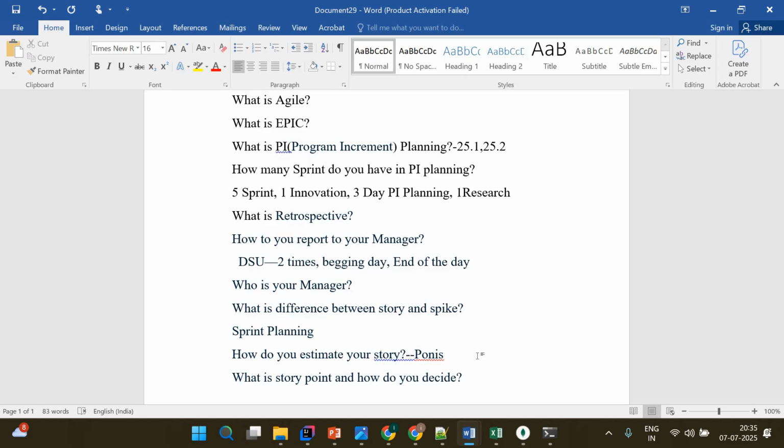Then we have to decide the points on it. What is a story point and how do you decide it? That is one of the questions. As I told you, a story point is nothing but the number of days we are going to take. How do you decide it? It is decided on the basis of the work we are going to take. If it is work I have already done, I will give fewer story points. If it is completely new, or it may have some dependency, then I will extend it. Normally, as a beginner, you will take 1 or 2 story points extra, which will help you a lot to recover.